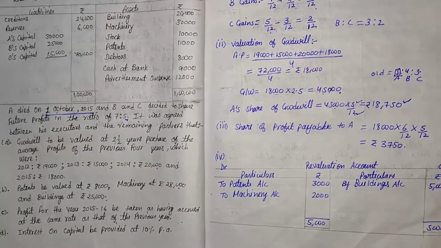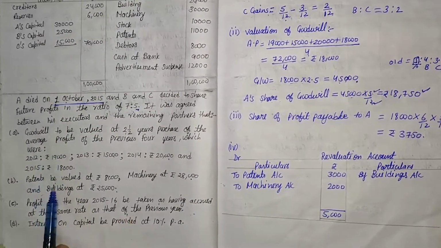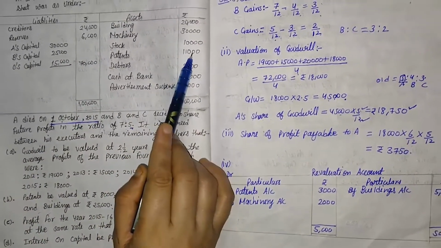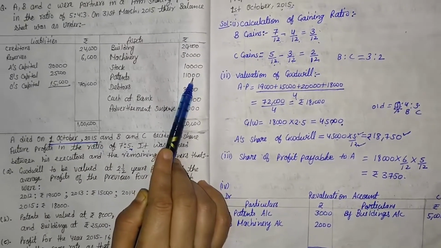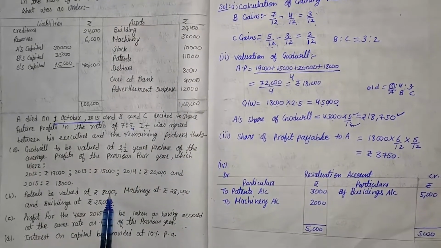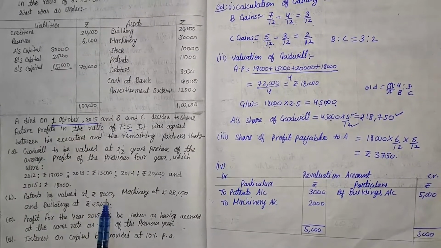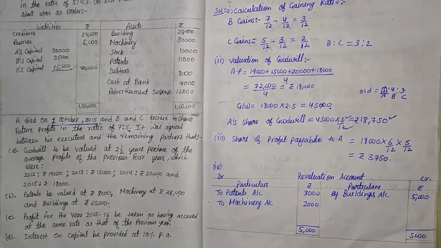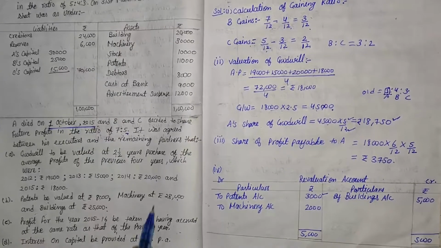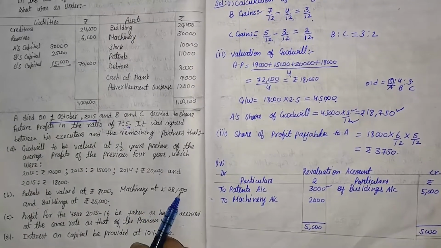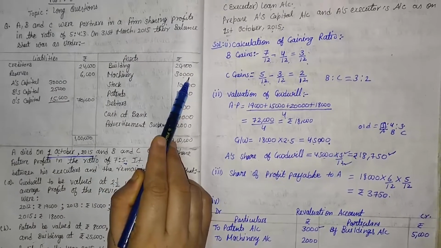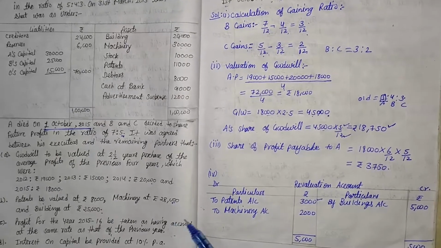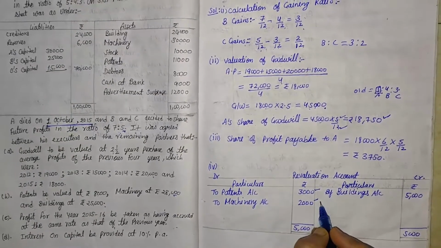After that, some other information is given that patents are valued at 8,000. Before this, the patent's value is 11,000. Now the patent value is 8,000. So that means patents reduced by 3,000. That comes on the debit side, because if an asset decreases, it comes on the debit side of revaluation account, that is 3,000. Then machinery at 28,000. Before this, the machinery value is 30,000. Now the machinery value is 28,000. It means again the asset's value decreases, that comes on the debit side by rupees 2,000.